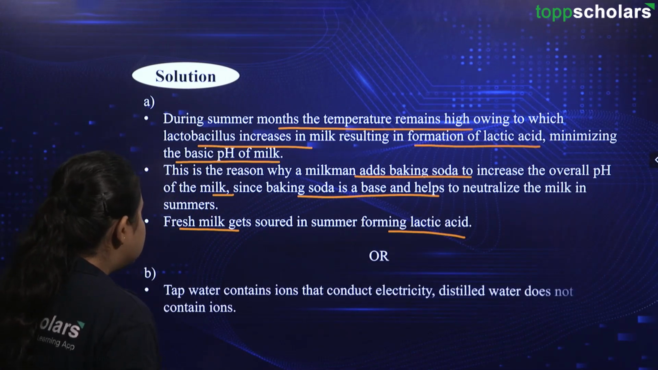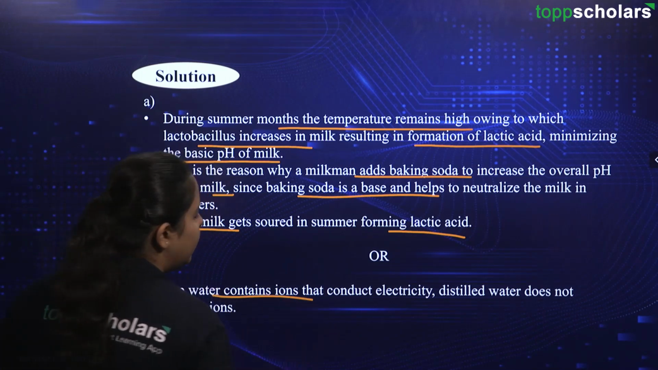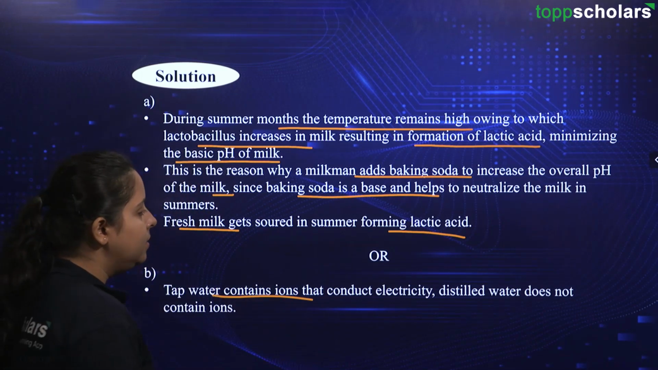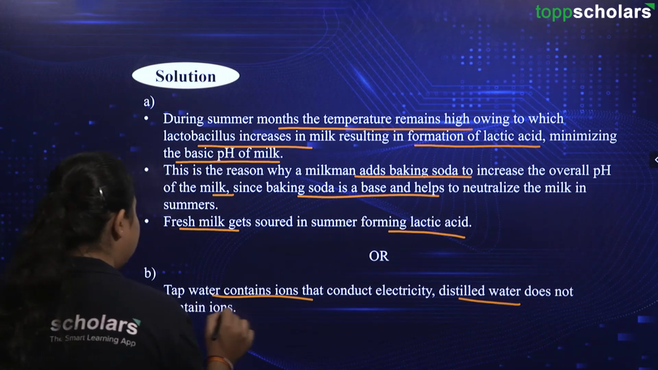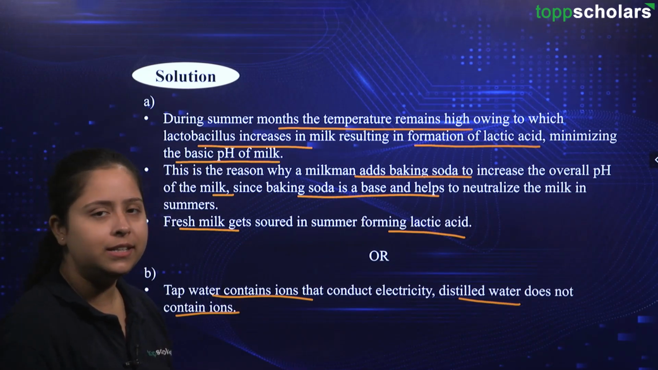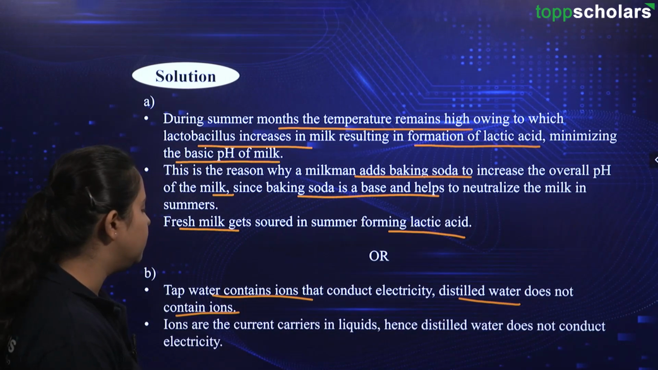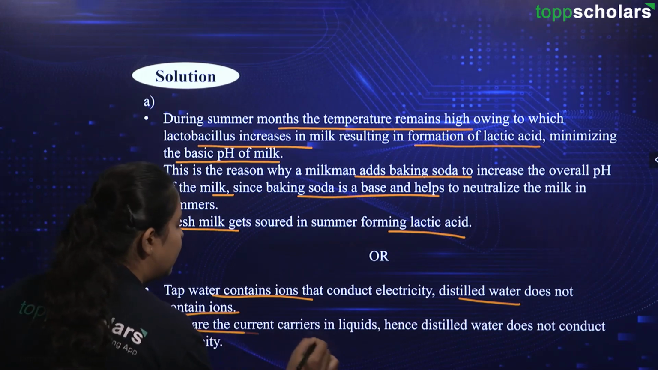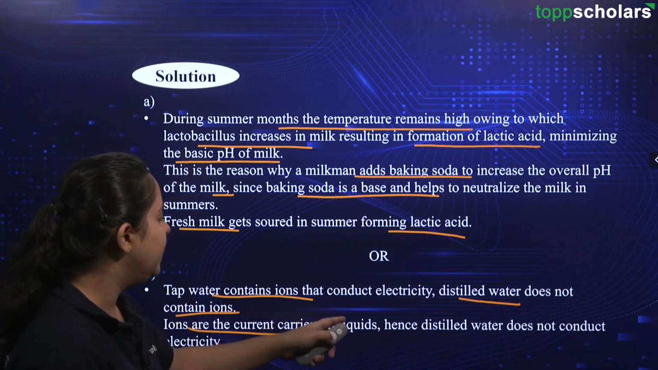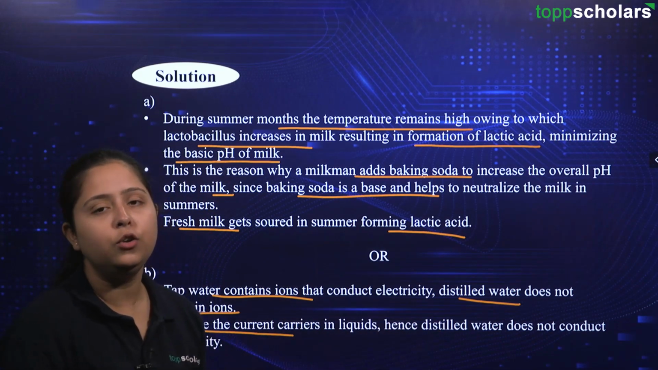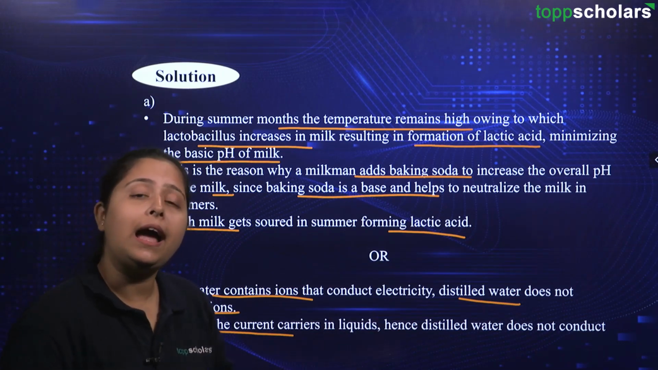Going ahead, the next part is of tap water. So, tap water contains ions that conduct electricity. Distilled water does not contain ions, hence it doesn't conduct electricity. That is the answer for this question, okay. As ions are the carriers of current in liquids, having no ions means no carrier of electricity in distilled water.